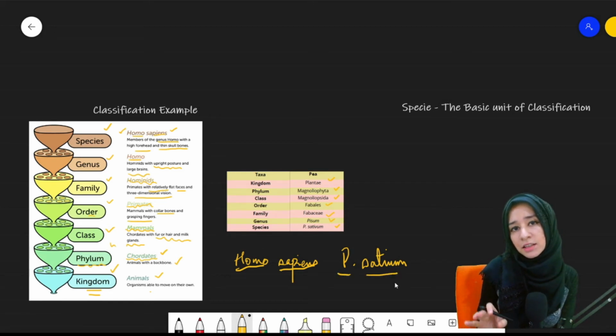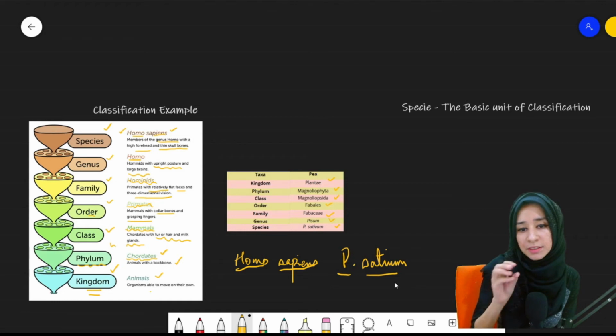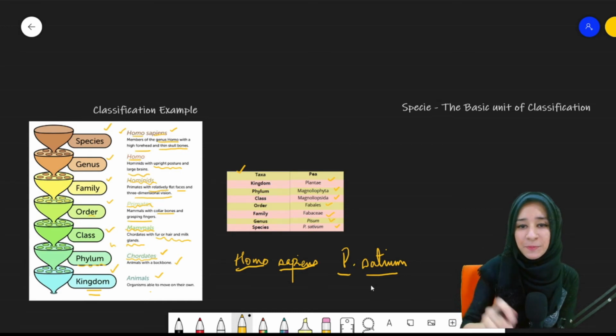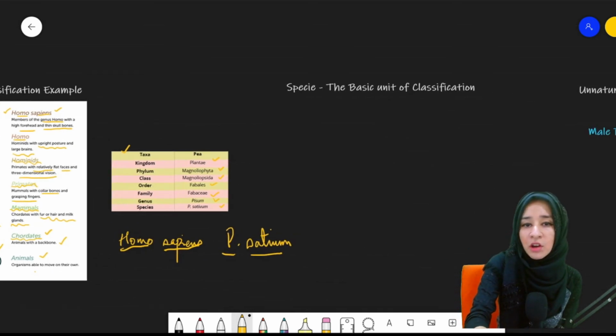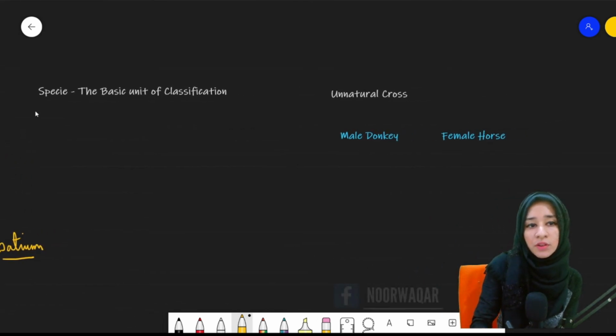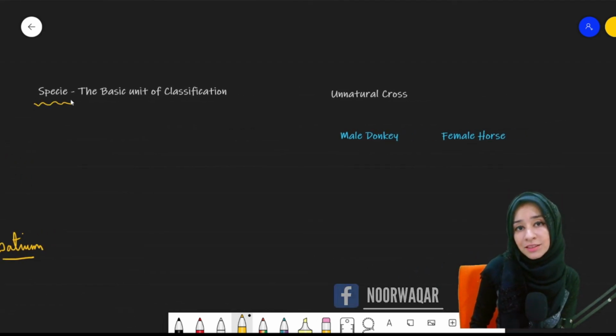We will discuss it in the binomial nomenclature, but this is the thing that you need to understand, that when you're writing the classification of any living organism, you need to underline the species name, the scientific name of the species. Clear? Then the last topic is the discussion of species.